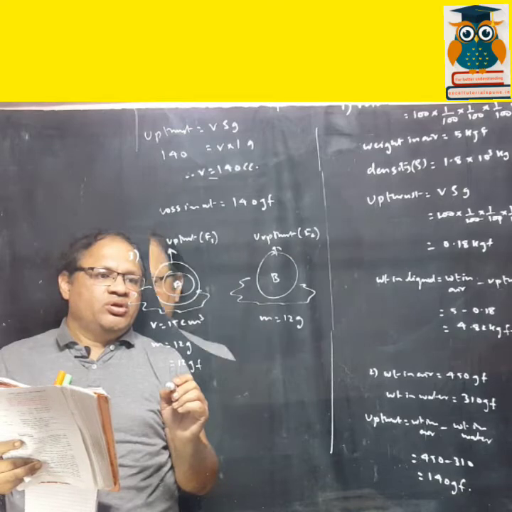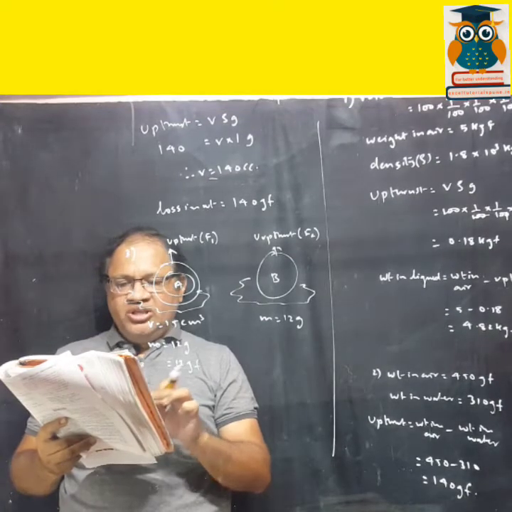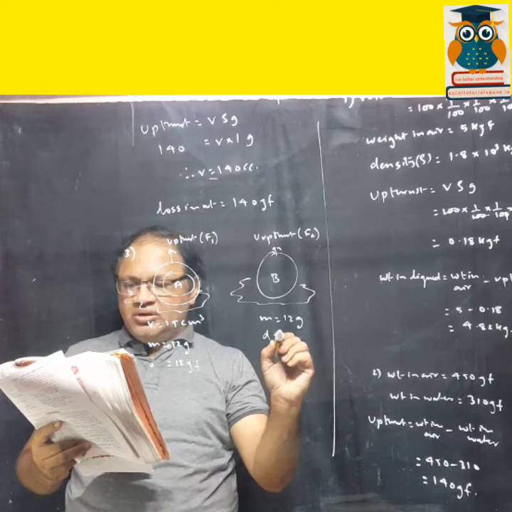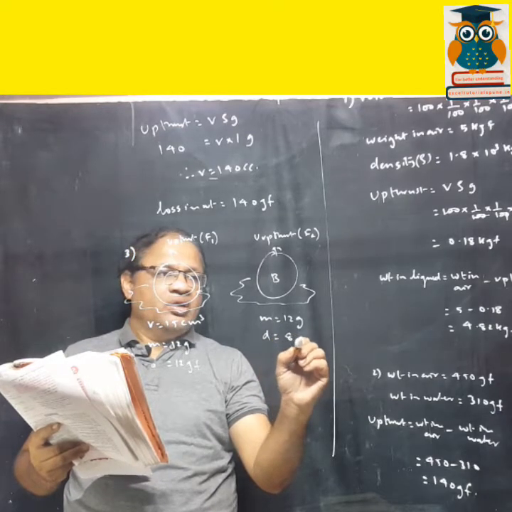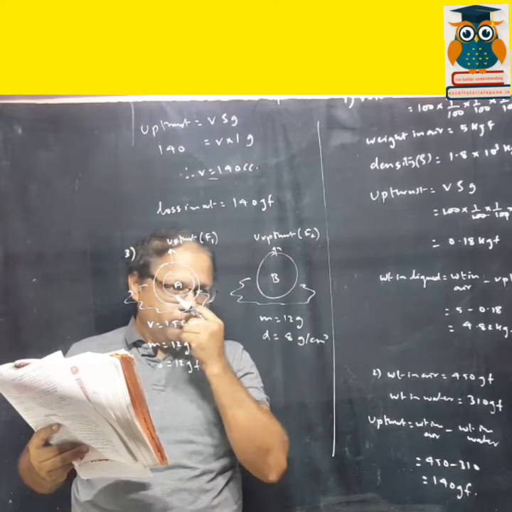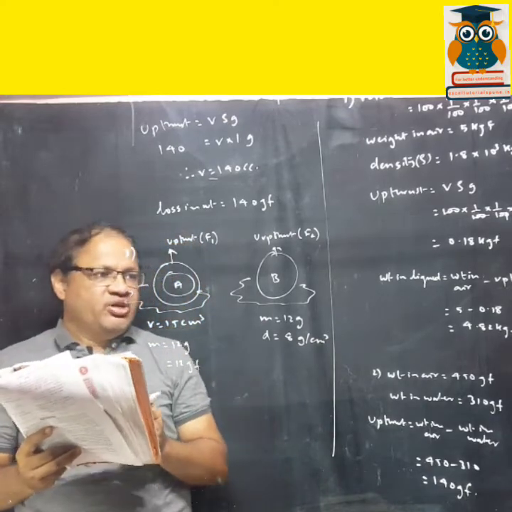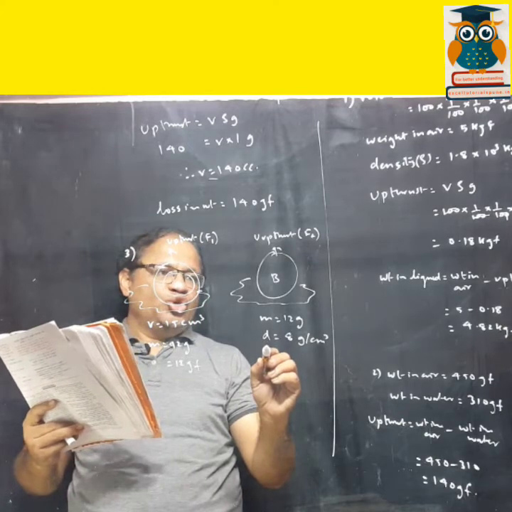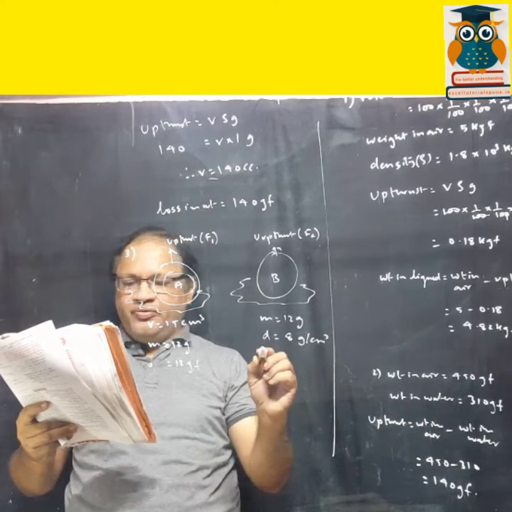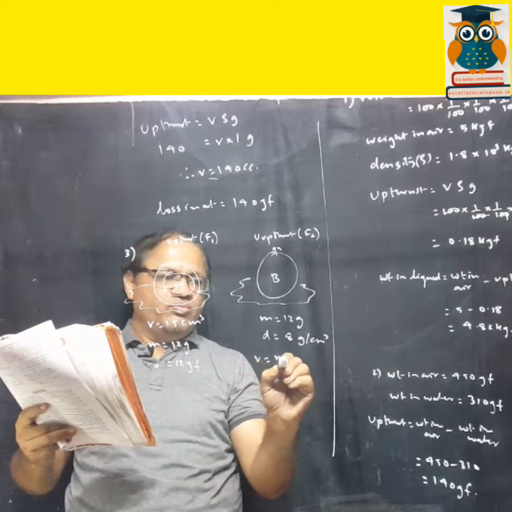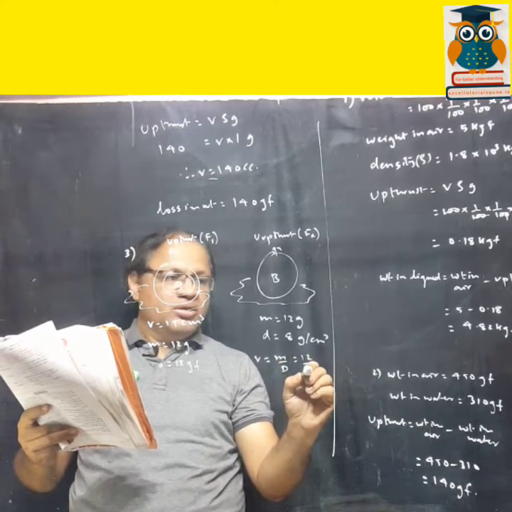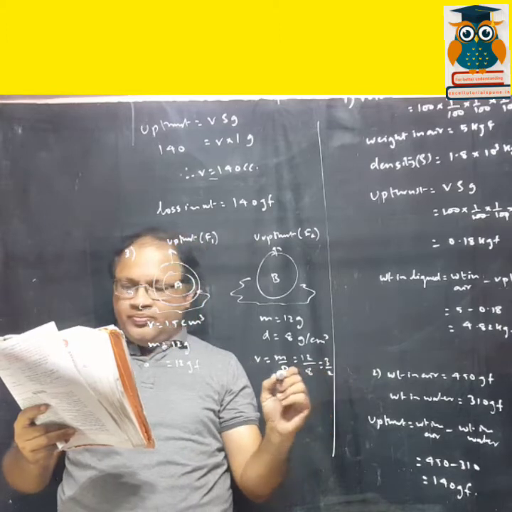You can find out the density of iron, which is given. So density of iron is 8 gram per centimeter cube. So with the help of this, we can find out the volume. Density is equal to mass upon volume, so volume is equal to mass upon density. So that is 12 upon 8, that is 3 by 2.